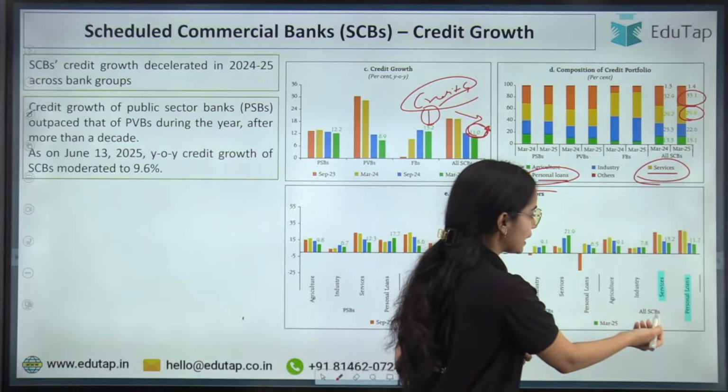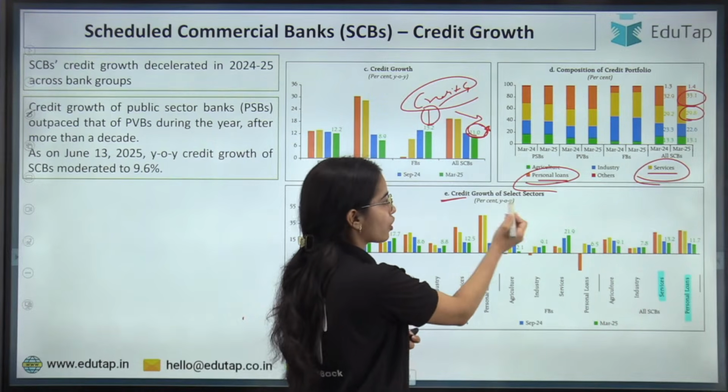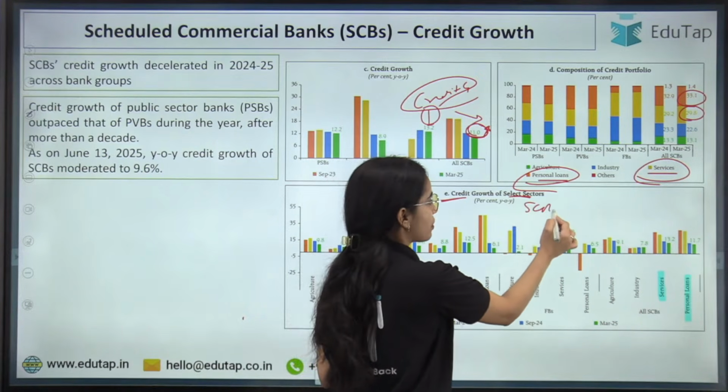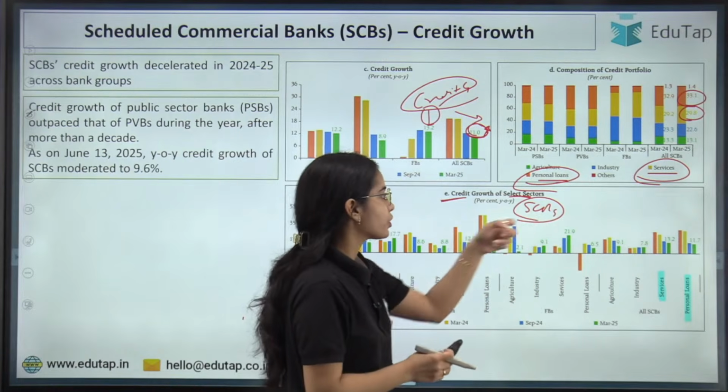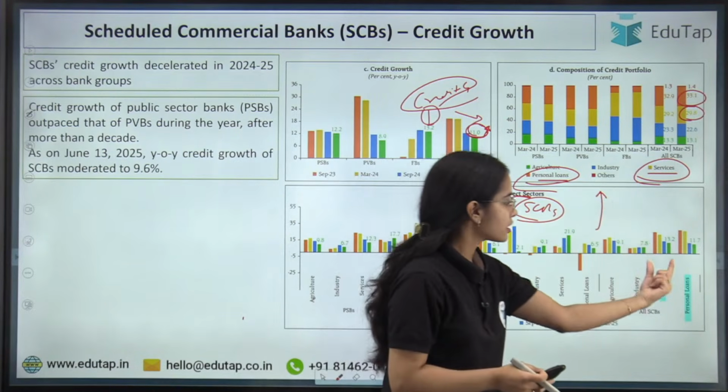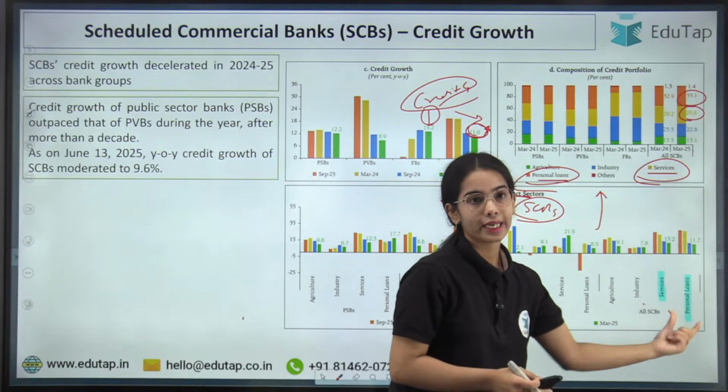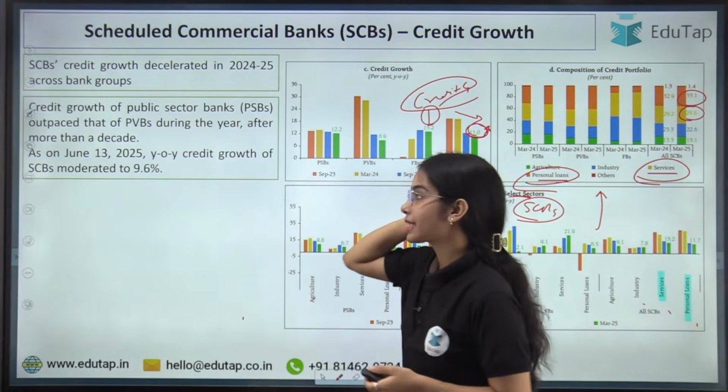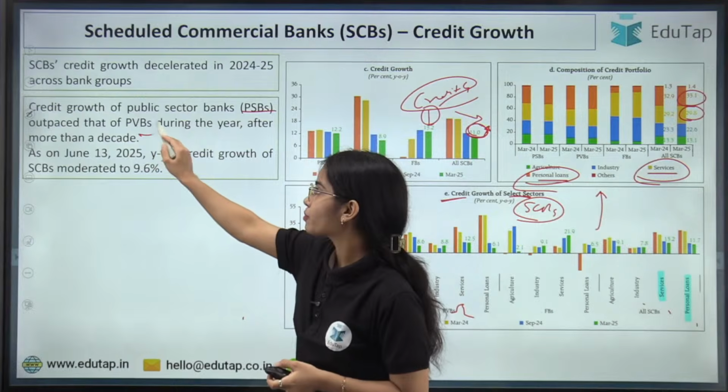So here also you can see that in the case of credit growth of select sectors for the scheduled commercial banks, the credit growth has been highest in the service sector and in the personal loan category. Okay, so credit growth of public sector banks outpaced that of private sector banks.